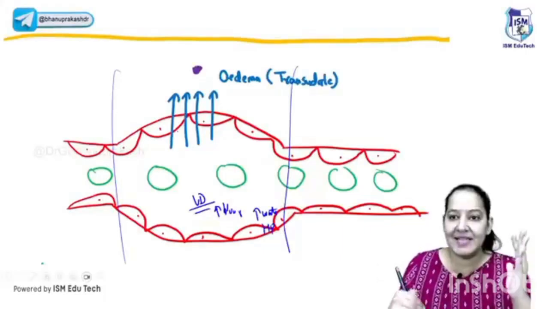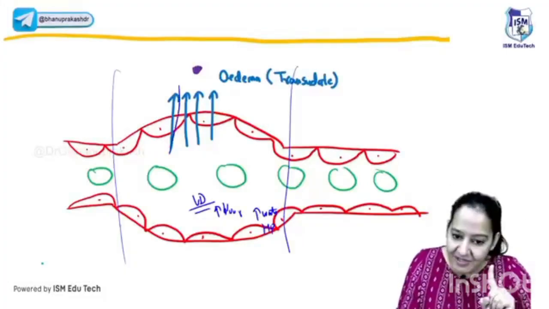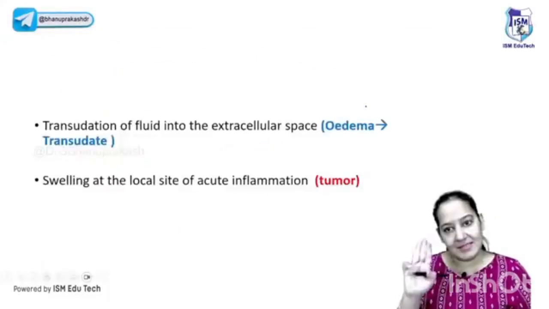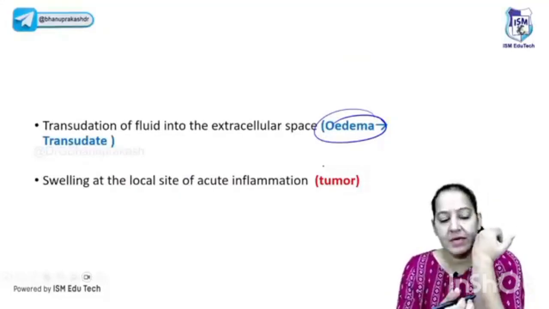So outward is more, inward is less. Since outward is more and inward is less, there is an imbalance. Because of the imbalance, the fluid will come out. The fluid will come out leading to edema. It will accumulate here, leading to edema. Say yes, this is step number 3. So step number 3 leads to edema, and because of the edema there is swelling. This portion will swell out. Just suppose I am having an injury.